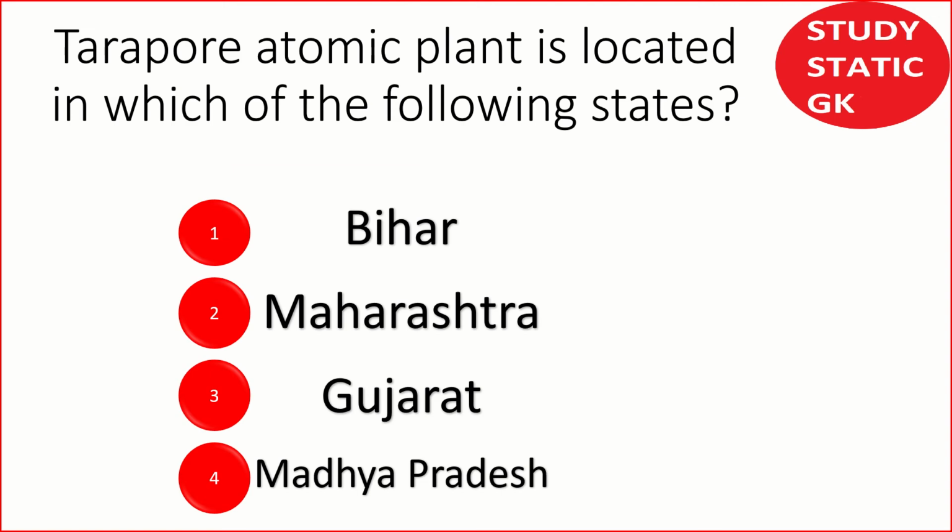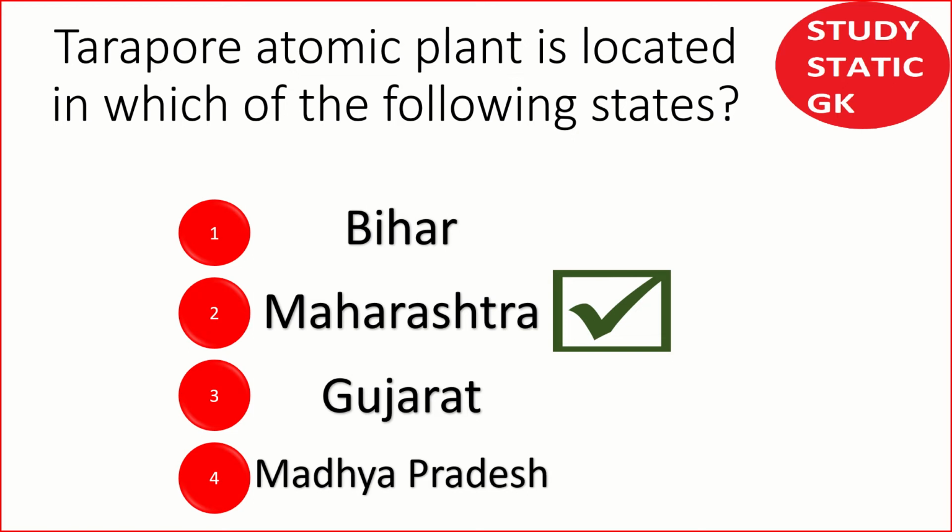First question. Tarapur atomic plant is located in which of the following states? Bihar, Maharashtra, Gujarat, Madhya Pradesh. There are lots of questions in government job competitive exams asking which atomic power plants, nuclear plants, are located in which state. So here the answer for the Tarapur atomic plant is Maharashtra.